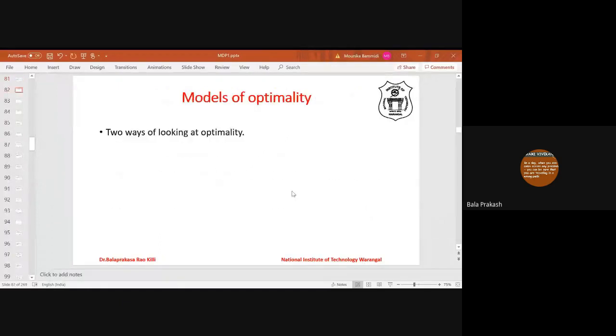From now, we'll see what exactly we mean by optimality or optimal policy. There are two ways of looking at optimality. The first way is the optimality criteria. Optimality criteria means what you are actually optimizing. What is the goal you are optimizing? That is known as optimality criteria.